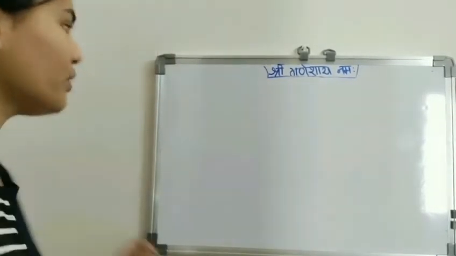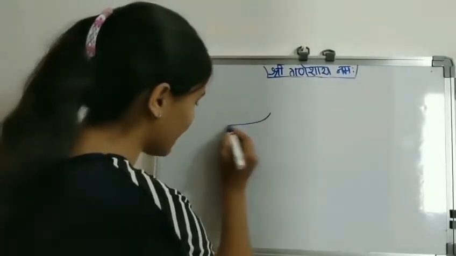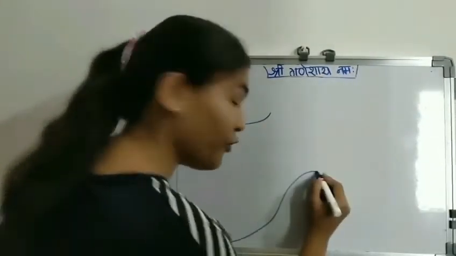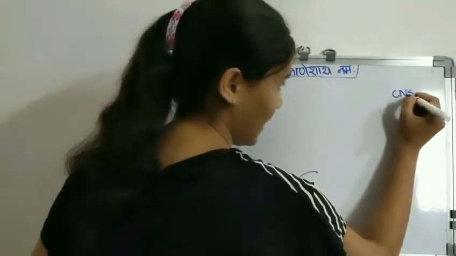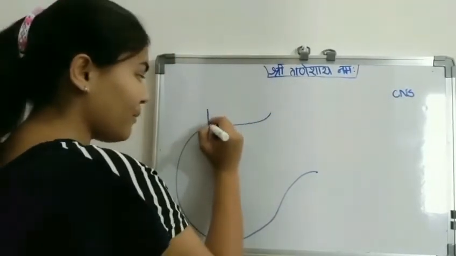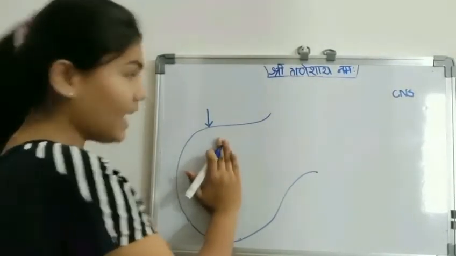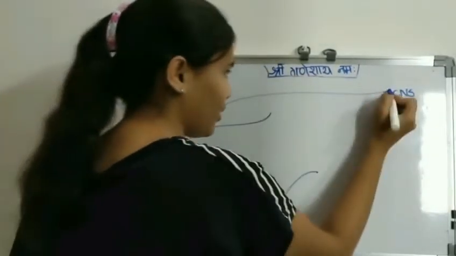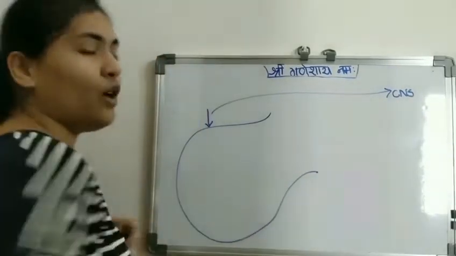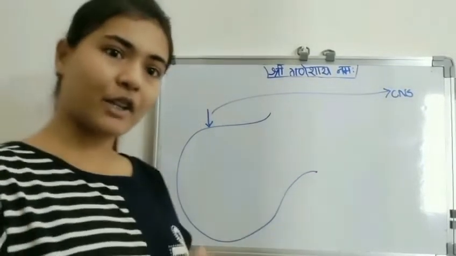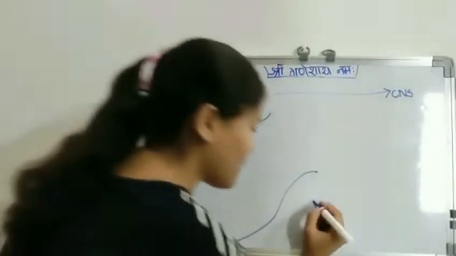Let me explain through a diagram. This is the enlarged part of a neuron of our fingertip, and here there is the CNS. When a stimulus is provided to the neuron, action potential is created and it travels to the CNS. So now the point is, what is action potential? Let me explain.